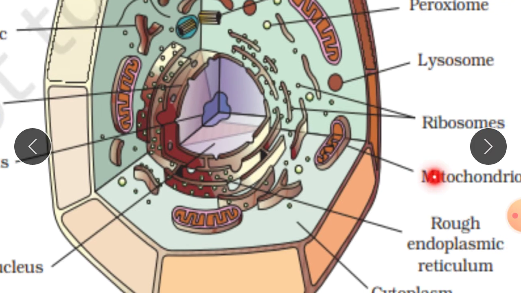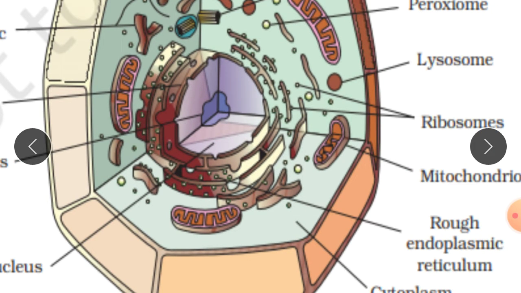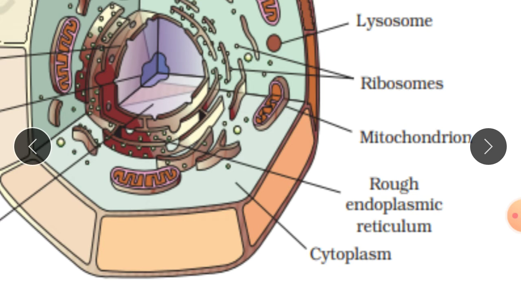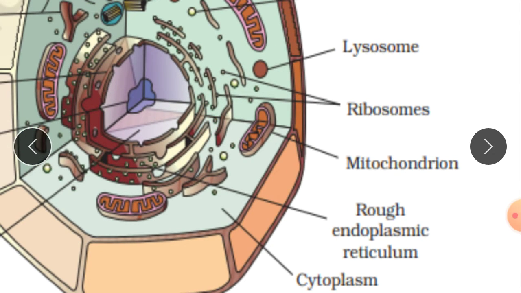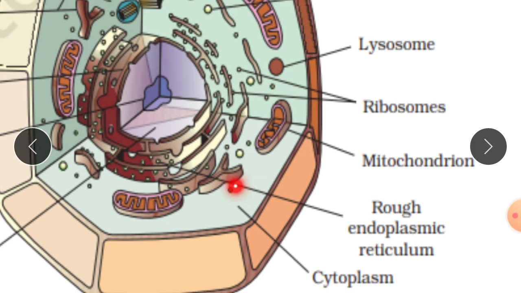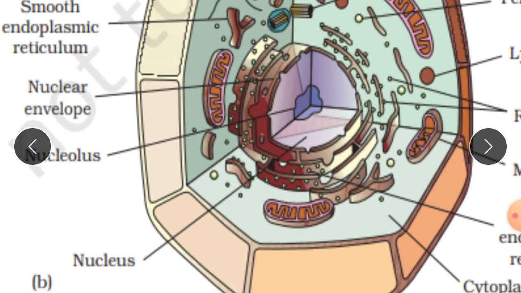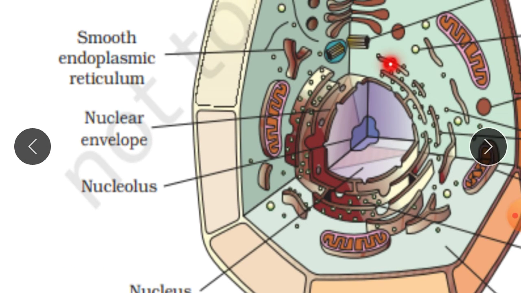Mitochondria, can you see here, these are mitochondria. Rough endoplasmic reticulum is there. Cytoplasm: the space between nucleus and cell membrane, the gap, is filled with the cytoplasm. Nucleus, nucleolus.